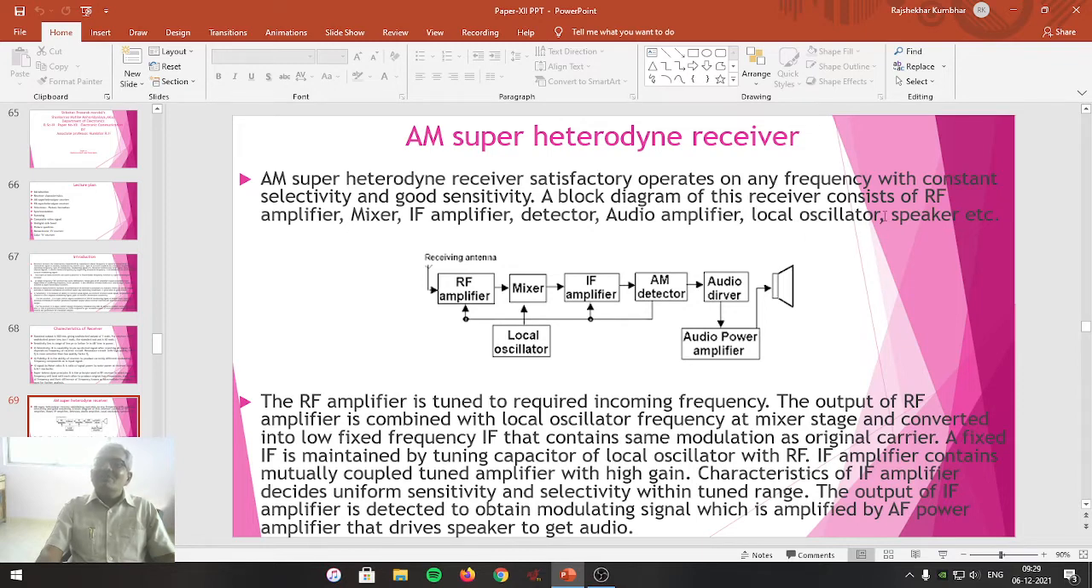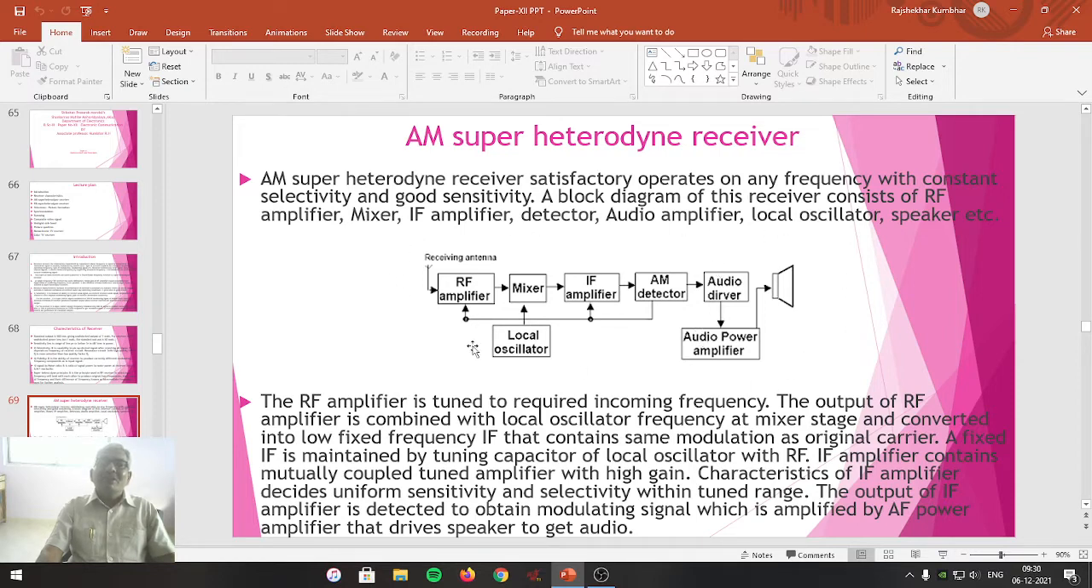Local oscillators also we studied in BSc part 2 in the form of Hartley oscillator or Colpitts oscillator. The speaker, with which you are well familiar, converts the audio electrical signal into acoustic sound signal. These are the components which are used in the block diagram of AM super heterodyne receiver, which is represented here.